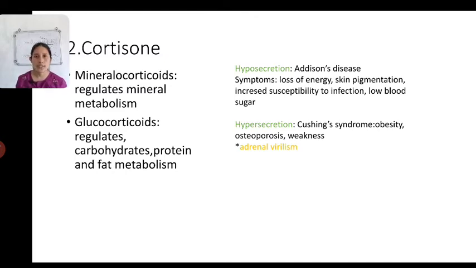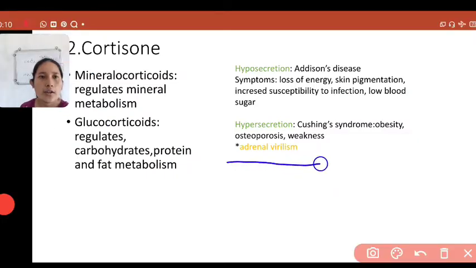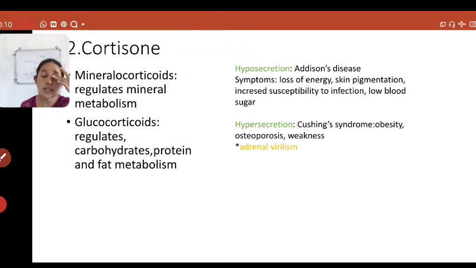and it will also lead to weakness. Now, one of the terms there is referred to as adrenal virilism. Now what is this? This adrenal virilism occurs because of the overgrowth of the adrenal cortex. So what happens here? In case of females, they will get male characteristics. For example, they will have a beard or mustache. That is because of the overgrowth of the adrenal cortex, and that condition is known as adrenal virilism.